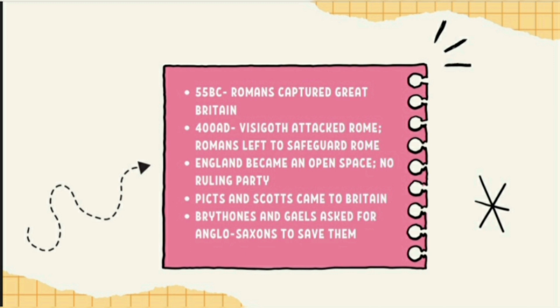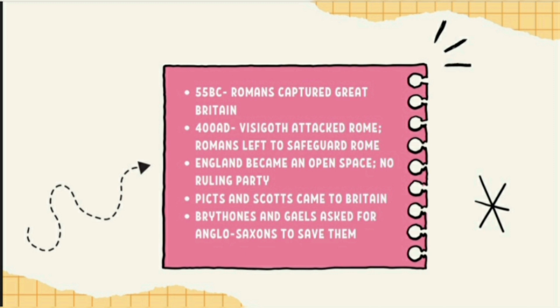And then in 400 AD, Rome was attacked by the Visigoths. So in order to safeguard their home, the Romans finally left Britain in 400 AD. So after the Romans left, England had no ruling party.